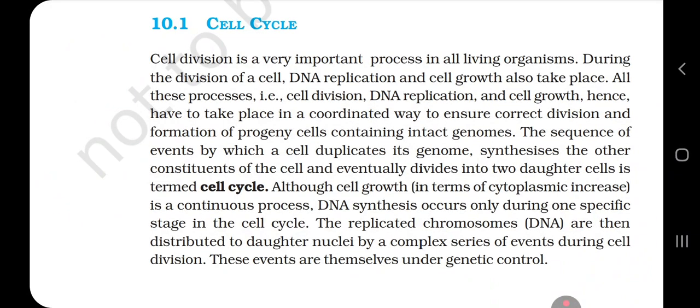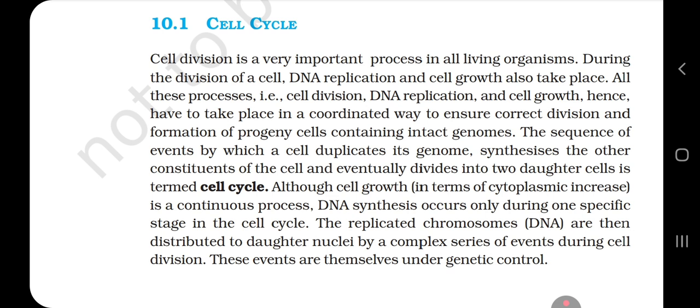Cell division is a very important process in all living organisms. During cell division, DNA replication and cell growth also take place. These processes, that is cell division, DNA replication and cell growth, have to take place in a coordinated way to ensure correct division and formation of progeny cells containing intact genomes. The sequence of events by which a cell duplicates its genome, synthesizes the other constituents of the cell and eventually divides into two daughter cells is termed a cell cycle.